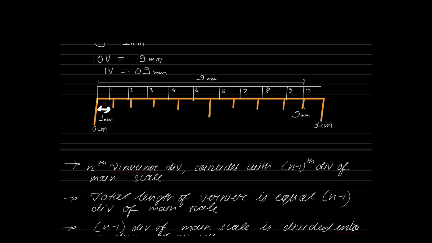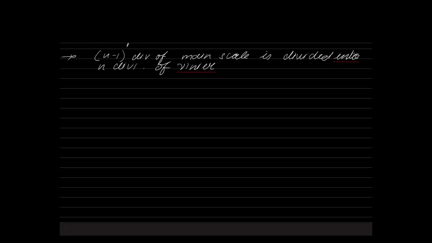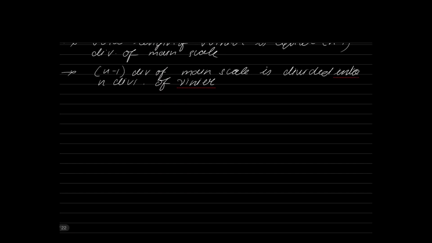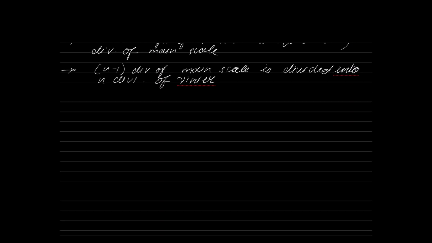Similarly, we have two more verniers. Let us talk about the next vernier. Whatever I discussed now, you can say the same thing here. Who is the second vernier? The second vernier is the retrograde vernier. What is the relation for the retrograde vernier? NV is equal to (N plus 1) S. So N divisions of vernier are equal to N plus 1 divisions of main scale. This is the mathematical relation. Tell me the three statements for this.